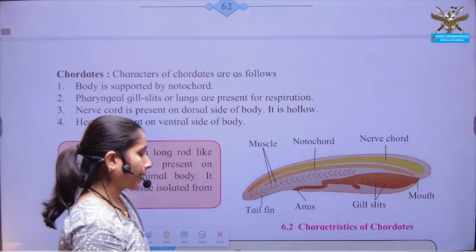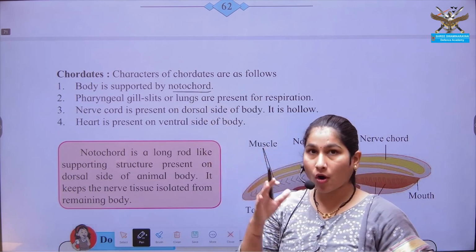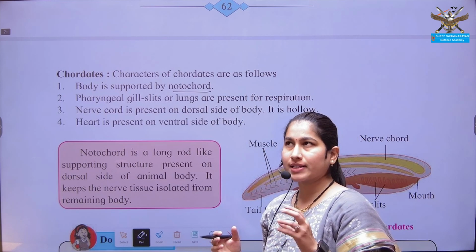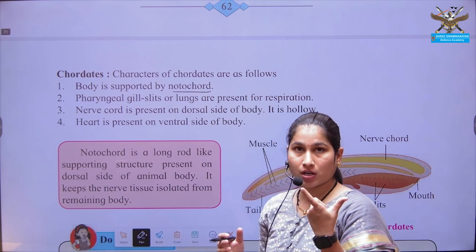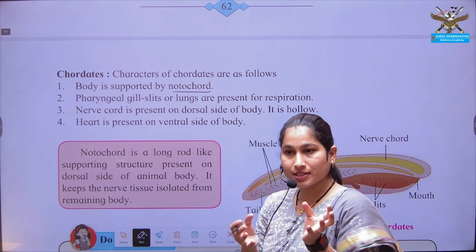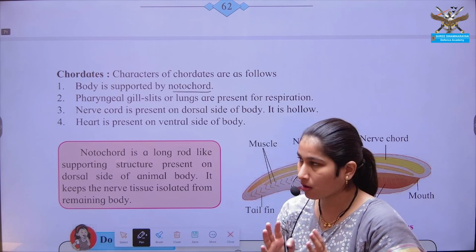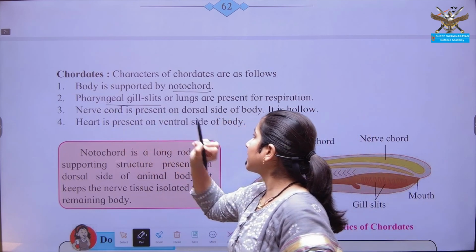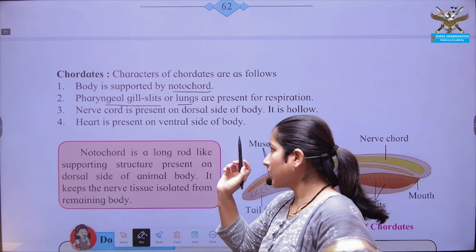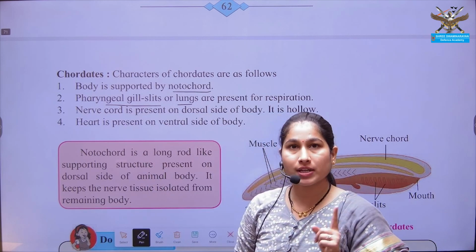So now, similarly in chordates, there is presence of notochord. Their body is supported, or the whole structure is supported by notochord. It is just like your vertebral column, a hard structure which is giving the posture to your body. Similarly, in this smaller organism, in lower organism, this notochord is giving this support to their body. Then this pharyngeal gill slits or lungs, they are present for the purpose of respiration. In humans also, these pharyngeal gill slits are present only in the embryonic stages.